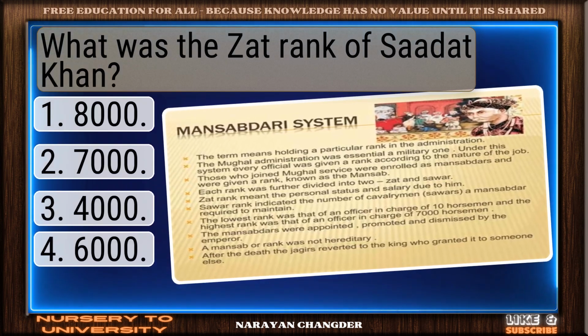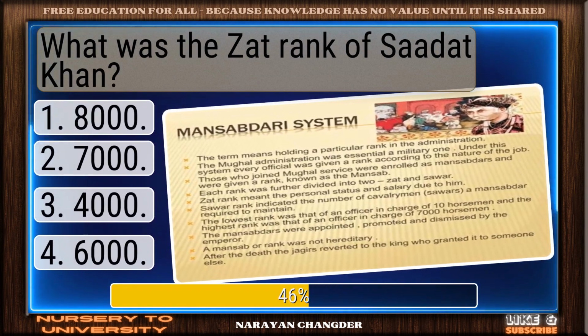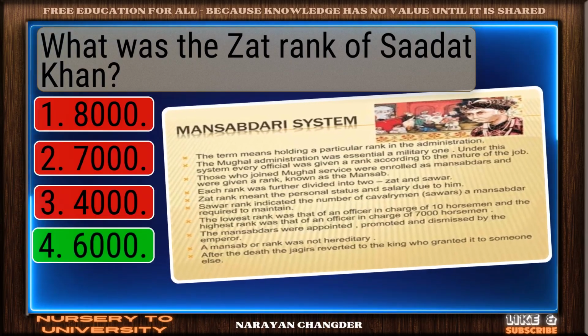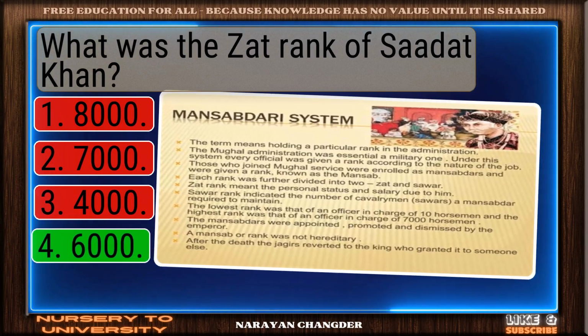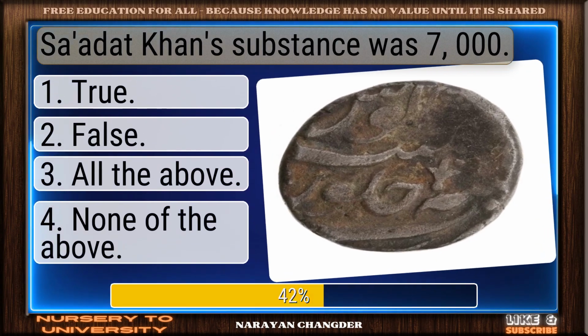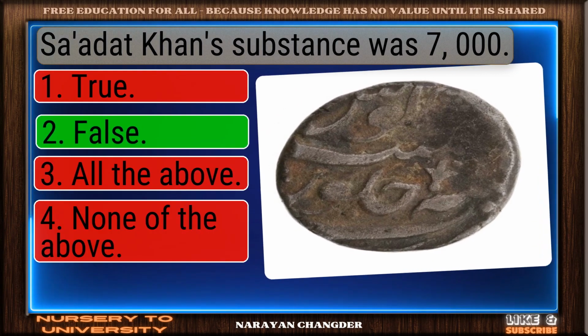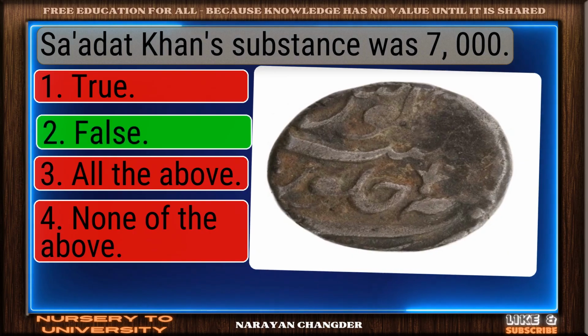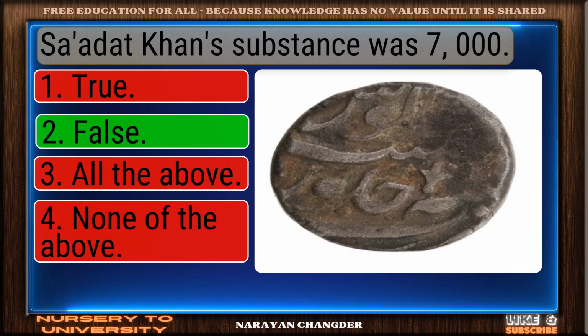What was the Zat rank of Sadat Khan? On track. 6,000 is the correct answer. Sadat Khan's substantive rank was 7,000. Exactly. False makes sense, and it is the right choice.